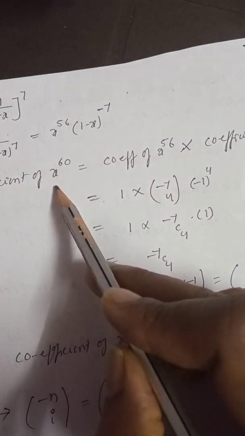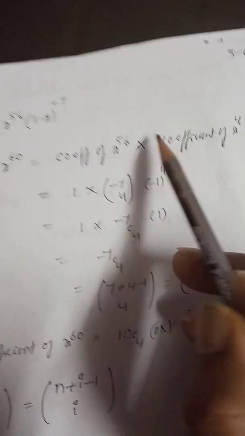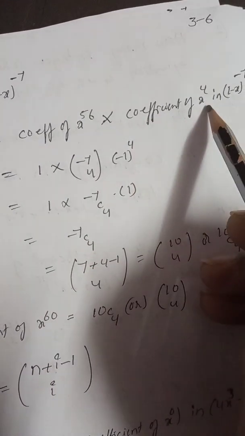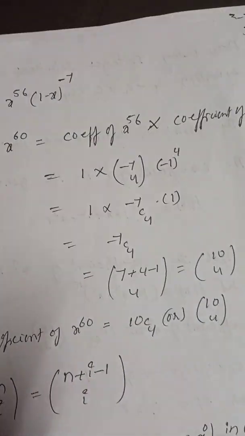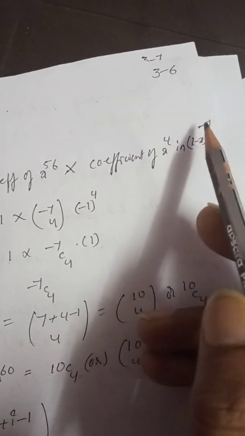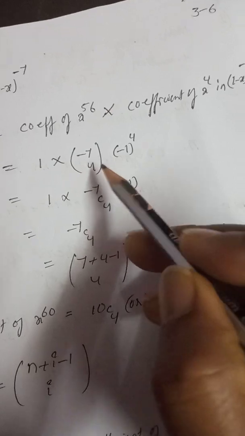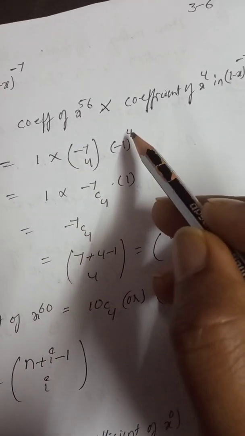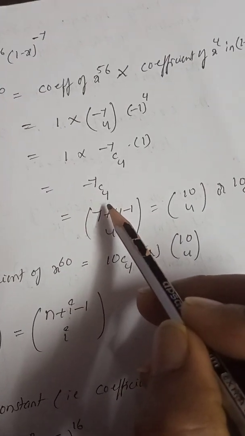Now the coefficient of x power 60 is equal to the coefficient of x power 56 into the coefficient of x power 4 in this expansion, (1 minus x) whole power minus 7. Now, what is the coefficient of x power 56 in this first component? 1. Next one, the coefficient of x power 4 in (1 minus x) whole power minus 7 by binomial expansion is minus 7C4 into (minus 1) to the power of 4. Now if you simplify this one, you will get 7C4 with sign, right?